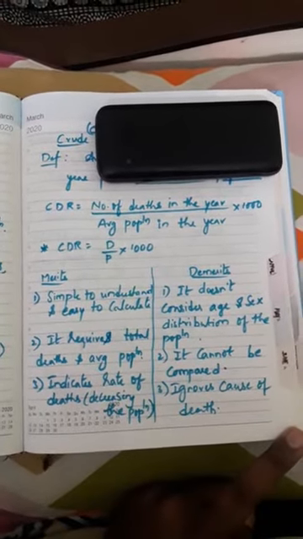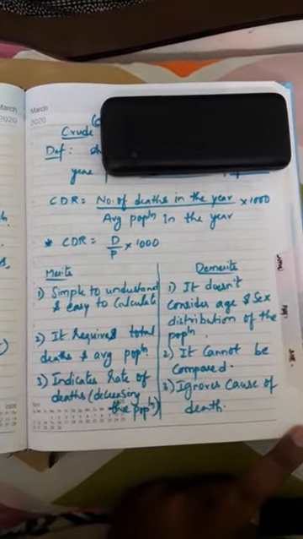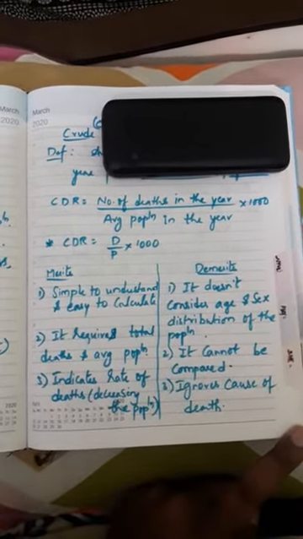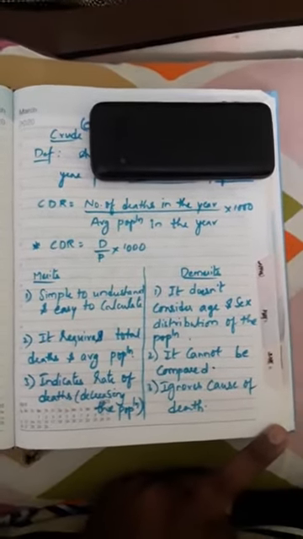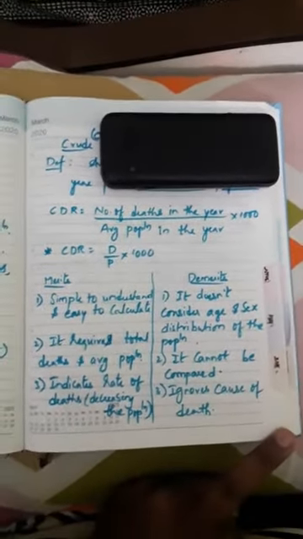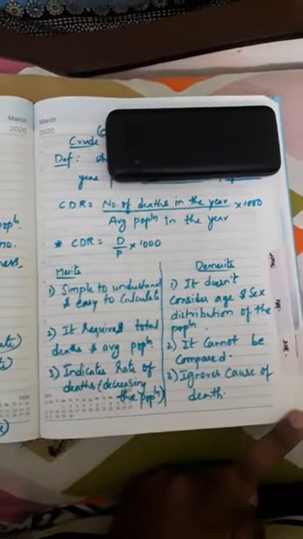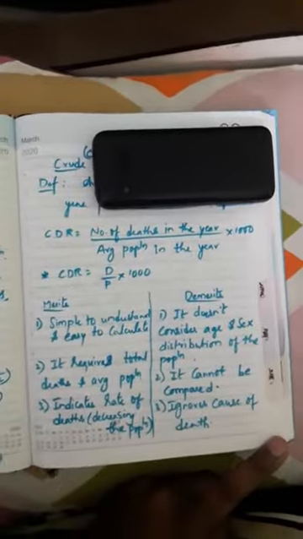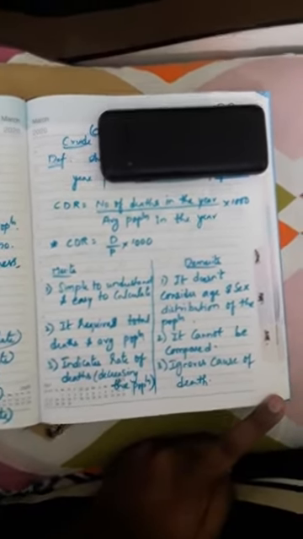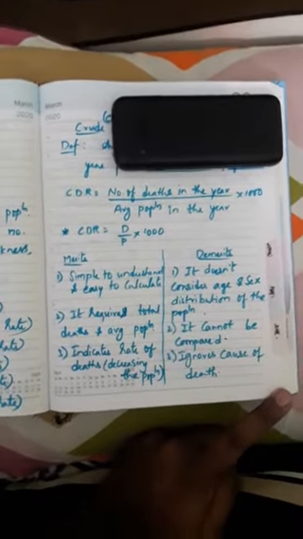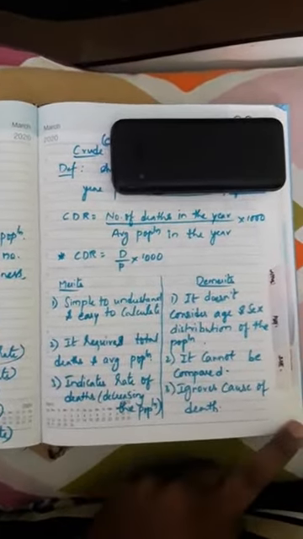Another thing is, we are least bothered about cause of death. I have written it in demerit, but generally when you calculate mortality, cause of death is actually not required. Just for documentation the cause of death is required, because to claim the insurance amount by the nominee of the deceased person, definitely the cause of death will be considered.